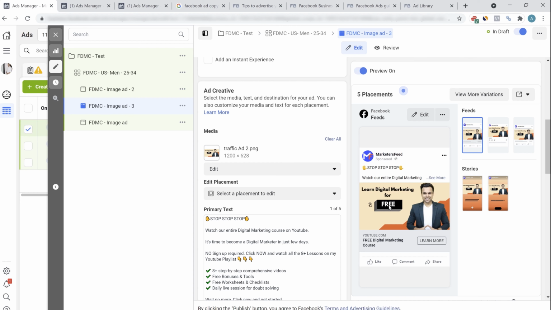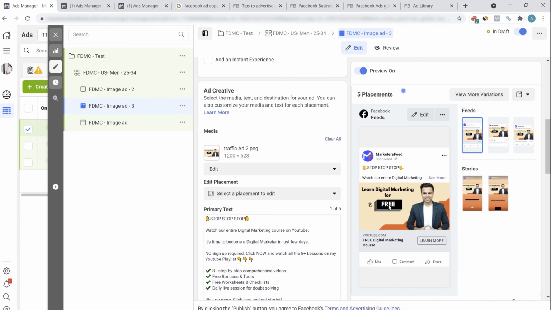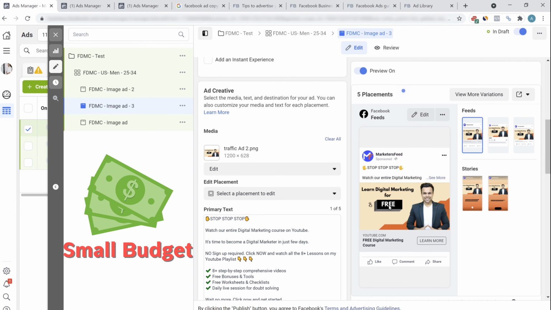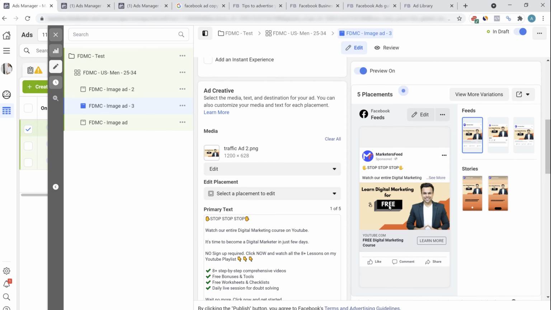Now, whenever we are running the ads, Facebook will divide the budget in all the different ads and will keep on showing the ads to different audience. And the ad that is performing the best, the ad that is generating the highest click-through rate, that is the one that we will start scaling in the future. So that is the reason you should start with a small budget, understand the data, and with that data, make your next decisions. Running ads is all about data. It's all about understanding the human behavior, consumer psychology, and understanding your audience in the best possible way, while making sure that you understand the algorithm, while making sure that you use your real estate clearly.